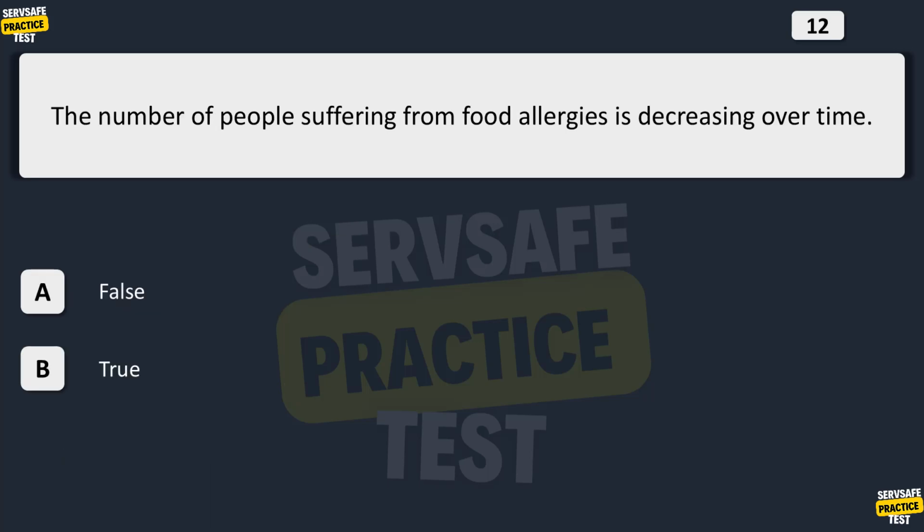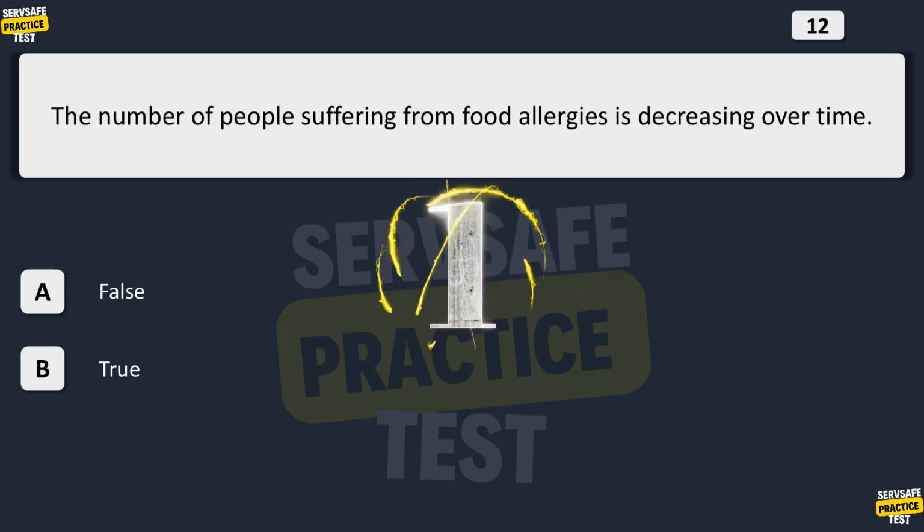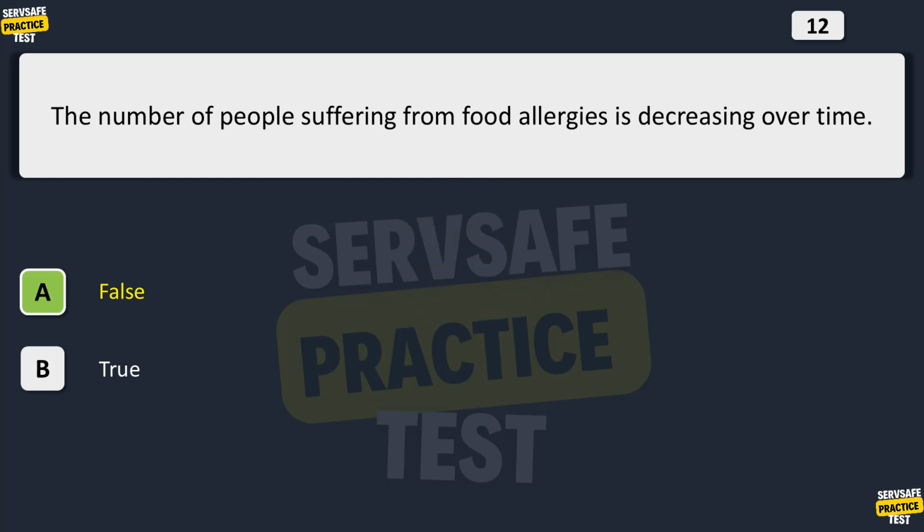The number of people suffering from food allergies is decreasing over time. A. False. B. True. The correct answer is A. False. For reasons that researchers do not understand, the number of people experiencing food allergies is increasing over time.